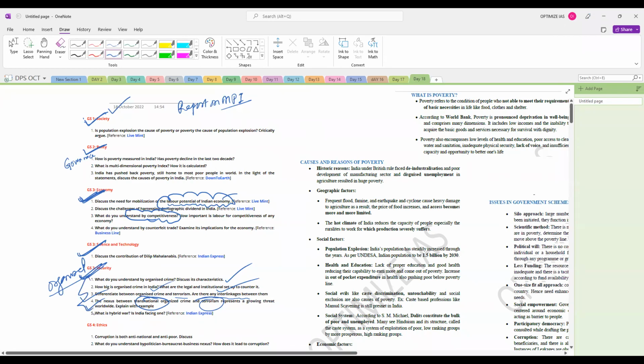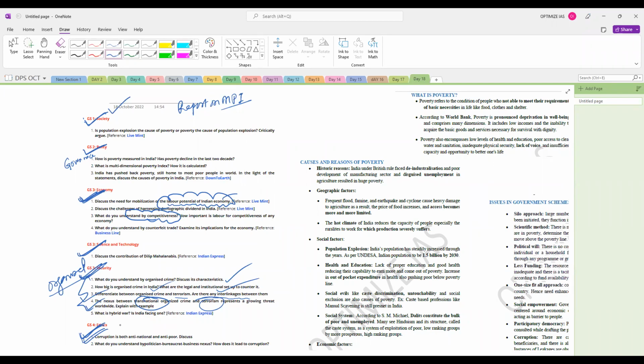And last but not the least, we will take up one ethics topic also. So today the topic will be on corruption. We'll discuss how corruption is anti-national and anti-poor, and how this nexus of politician, bureaucrat, and businessmen is responsible for corruption. So let's start, guys.